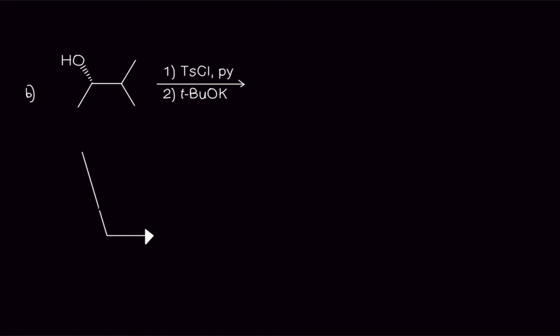So the first step is you have tosyl chloride and pyridine. We have an alcohol, so this means that we're going to convert it to OTs. Because when you have an alcohol and the first step is tosyl chloride and pyridine, we're going to be converting it to a tosylate group. So let's show the first step: tosyl chloride and pyridine, and we just convert it to a tosylate group. So the configuration stays the same.